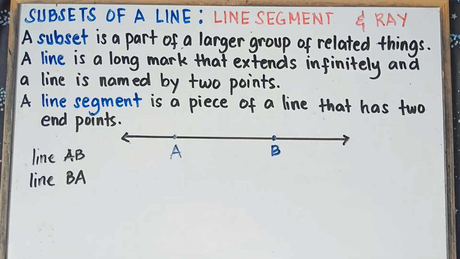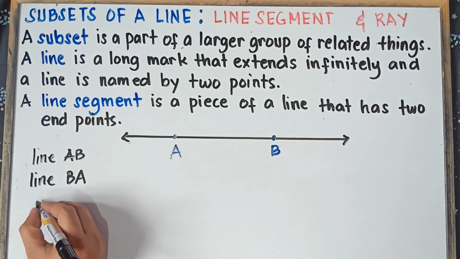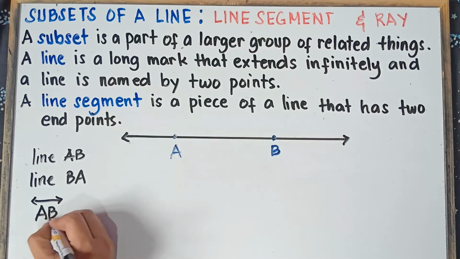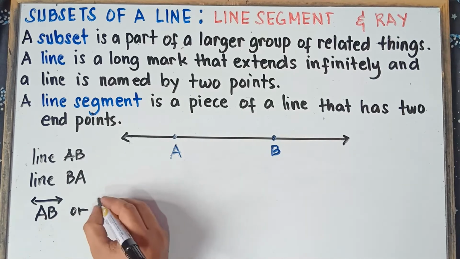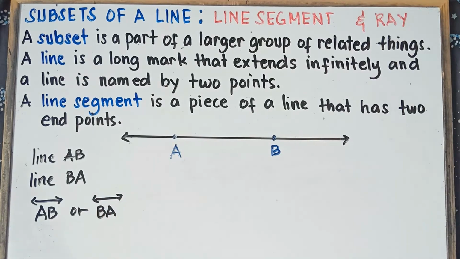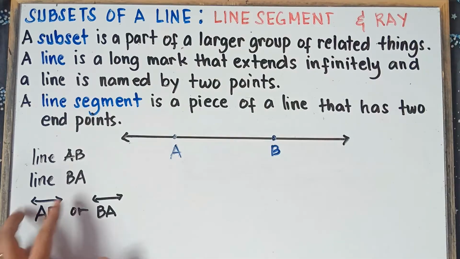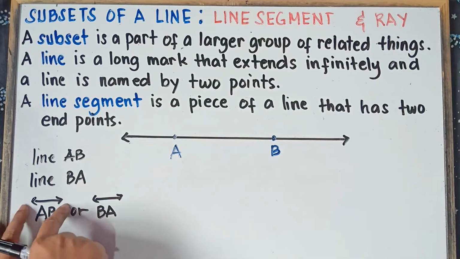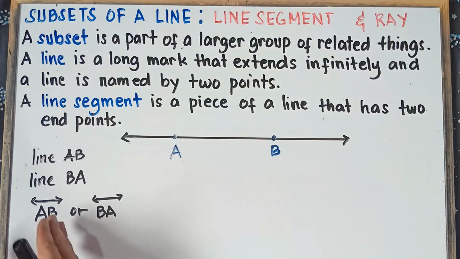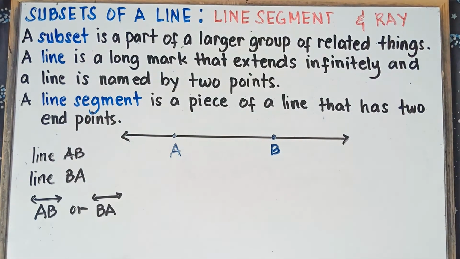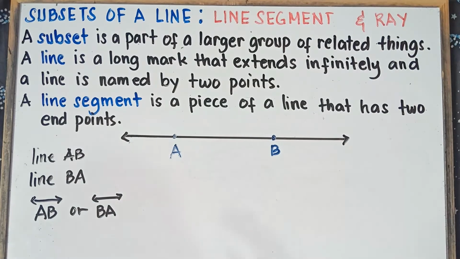Or we can use the symbol for line. This is the symbol for line, a horizontal line and then 2 arrows. Line AB, or we can read this as line BA. Line AB is the same as line BA. A line means it will extend infinitely, going to the right and to the left because we have arrows.